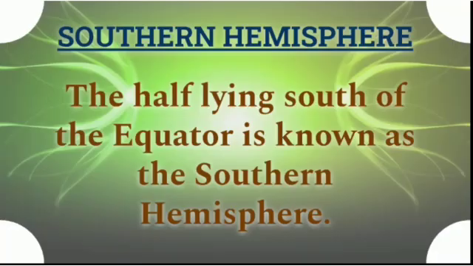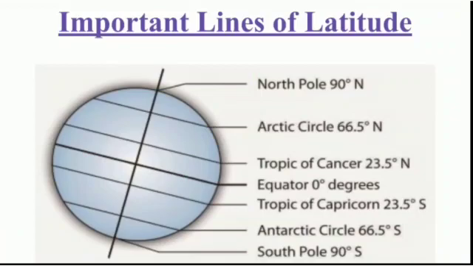Let's see the next one, southern hemisphere. The half lying south of the equator is known as the southern hemisphere. It also contains 90 latitudes.